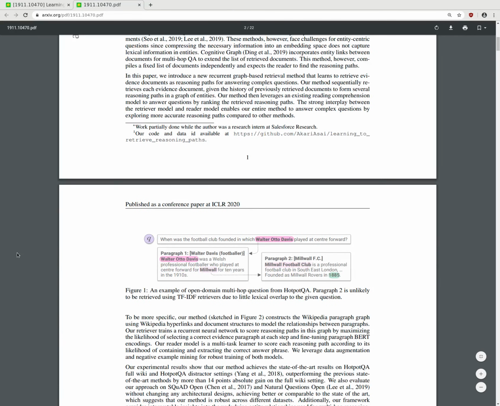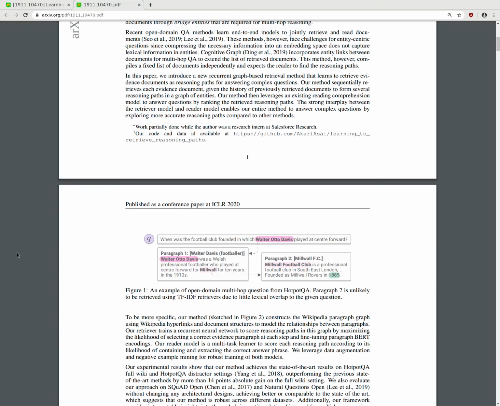In this paper, we introduce a new recurrent graph-based retrieval method that learns to retrieve evidence documents as reasoning paths for answering complex questions. Our method sequentially retrieves new evidence documents, given the history of previously retrieved documents, to form several reasoning paths in a graph of entities. Our method then leverages an existing reading comprehension model to answer questions by ranking the retrieved reasoning paths. The strong interplay between the retriever model and the reader model enables our entire method to answer complex questions by exploring more accurate reasoning paths compared to other methods.